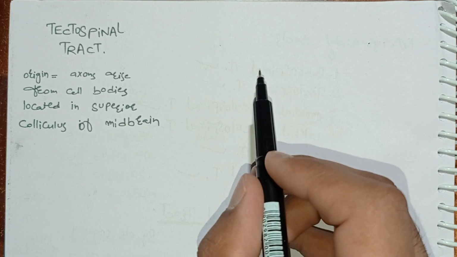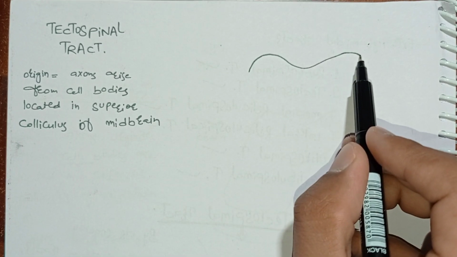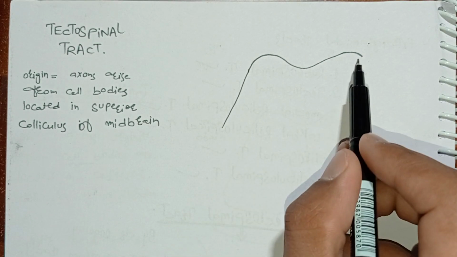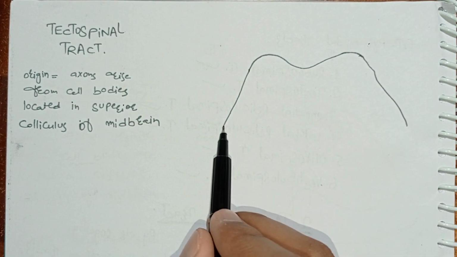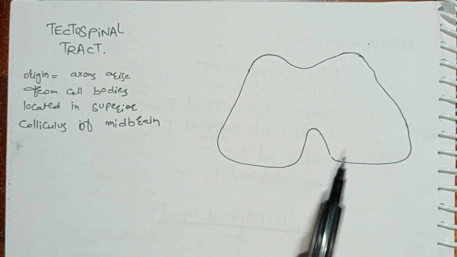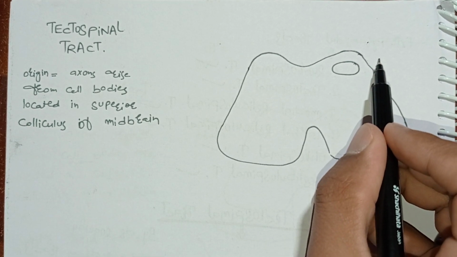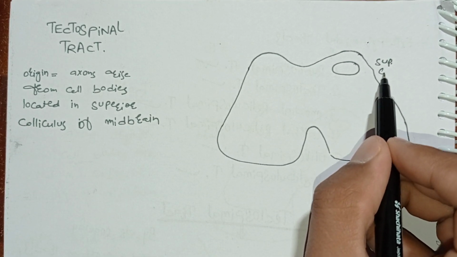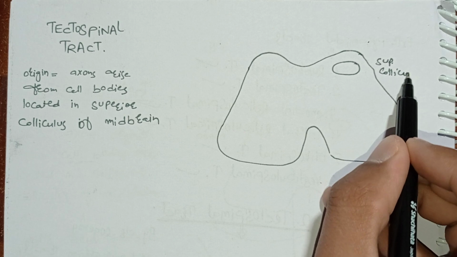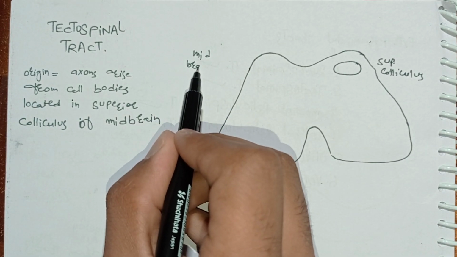So I will draw midbrain. So this right here is midbrain. Clearly, here is a structure that's called superior colliculus.